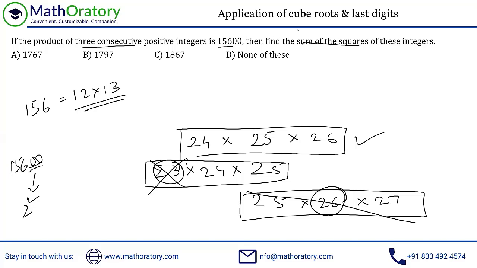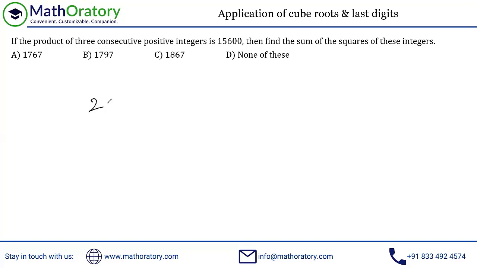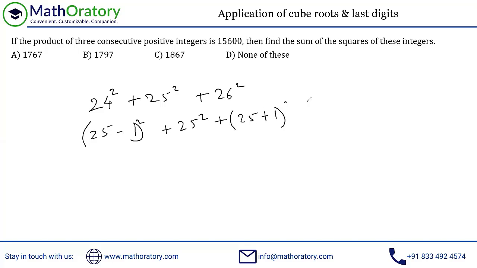So let me just take everything off. So we are trying to get 24 square plus 25 square plus 26 square. Now avoiding too much calculation, this 24 square, I'm going to write it as 25 minus 1 whole square. I'll leave this one at 25 square, and I'll write this as 25 plus 1 whole square. Now this is giving us 25 square, this is also giving us 25 square, and here also we have a 25 square, right?